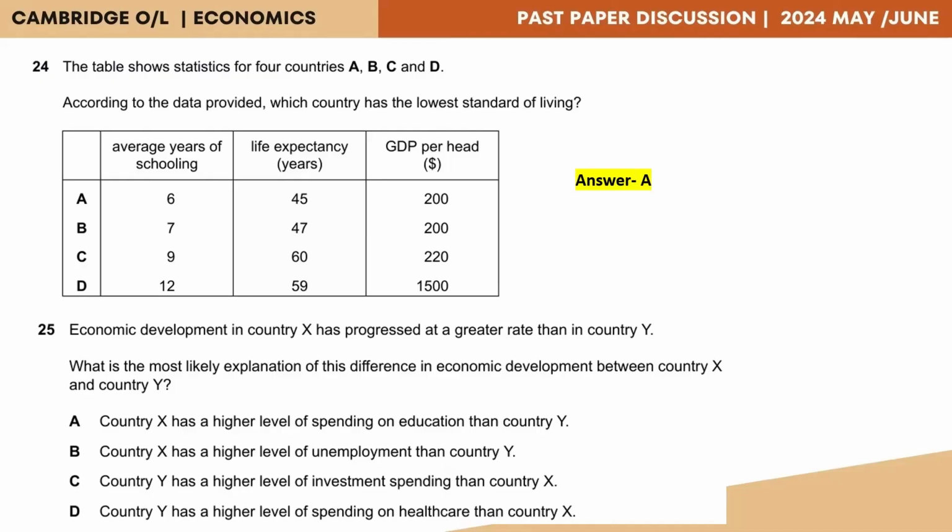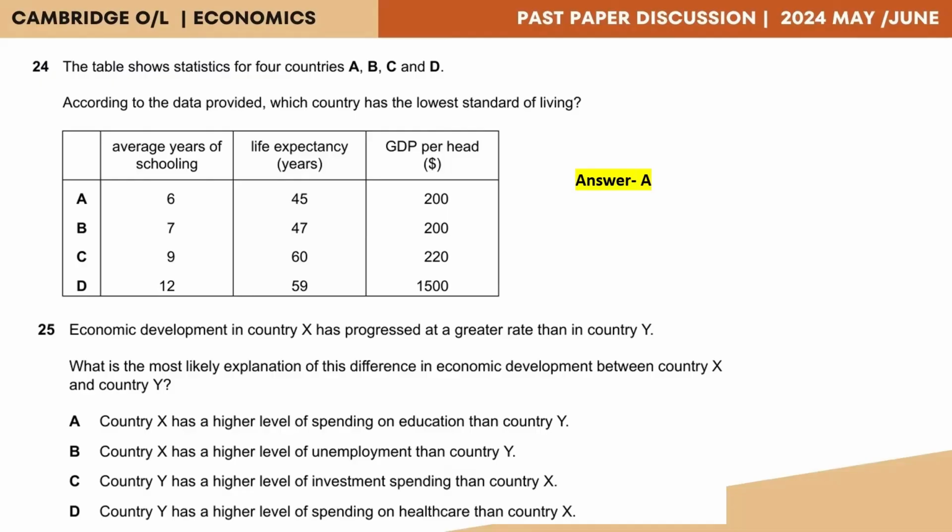Option D, country Y has a higher level of spending on healthcare than country X. Here too, the factor focuses on country Y being better than country X, and that does not answer the question that we have at hand.